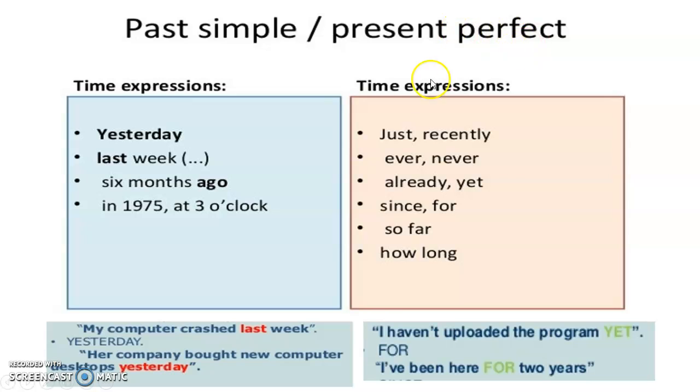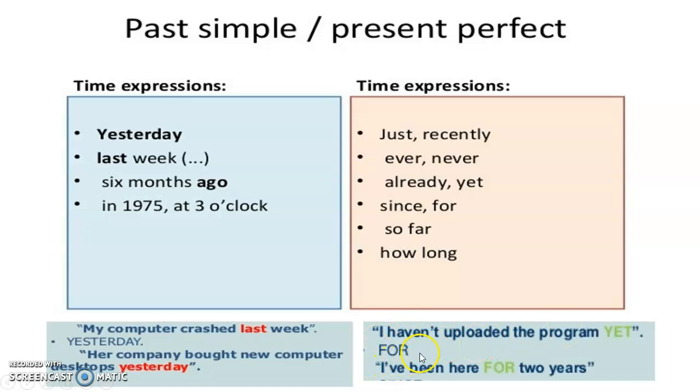But in present perfect, we have some time expressions like just, recently, ever, never, already, yet, since, so far, and how long. All those indicate that the action started in the past and continues to the present. For example, I haven't uploaded the program yet. So yet indicates that the action is not finished, okay?